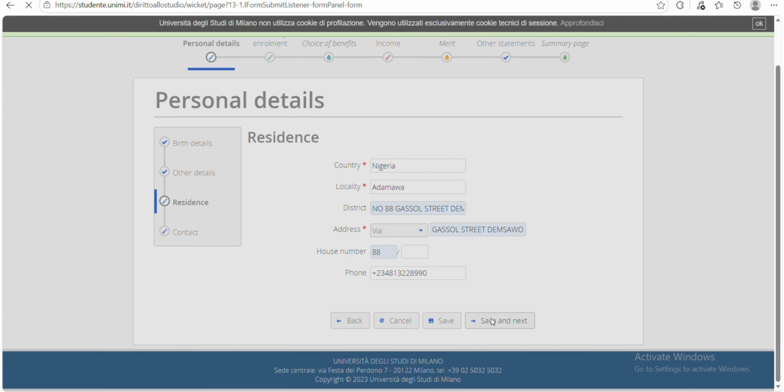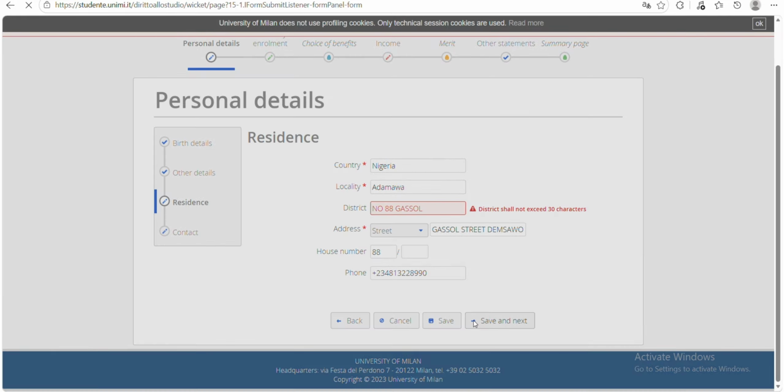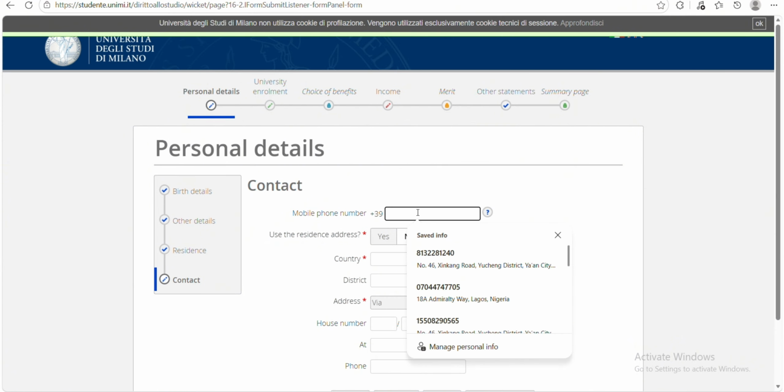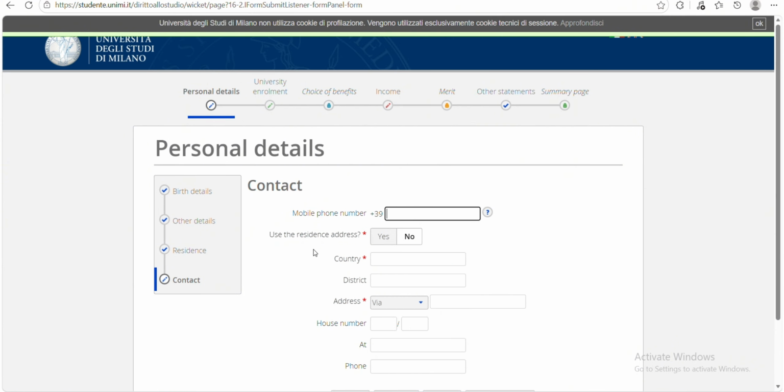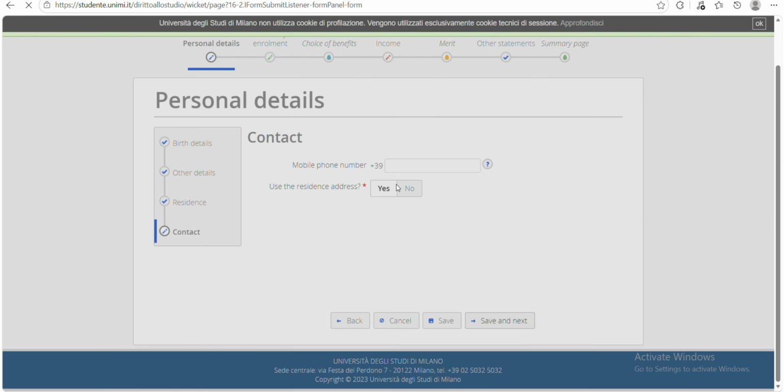And you save next. So, okay, they said my district is too long. Save and next. Then your contacts, your mobile phone number. I don't have that. I use the residence address, yes. So I'm using my residence address and then save and continue.